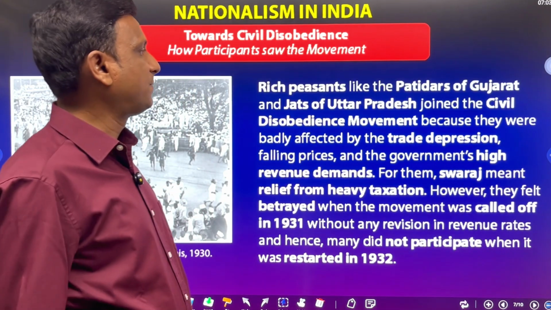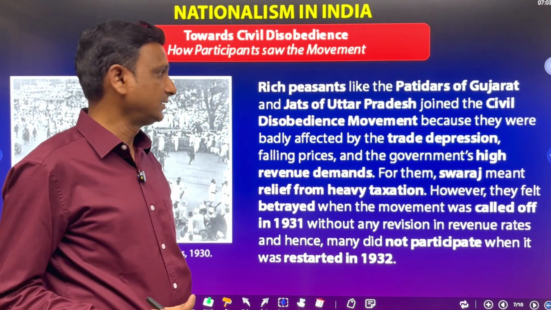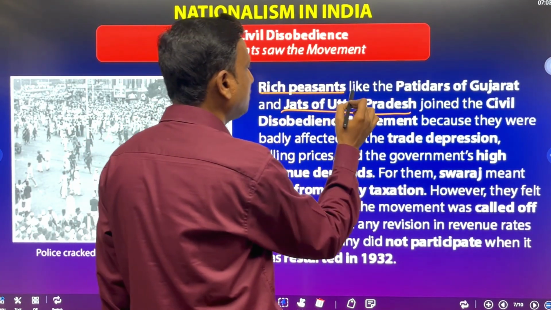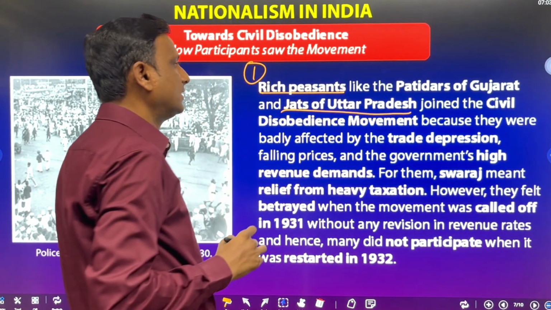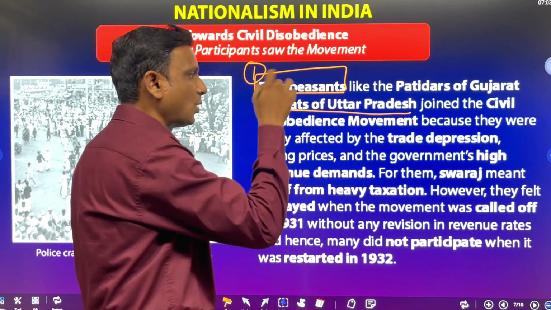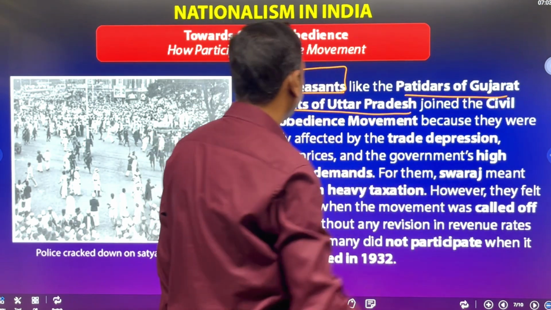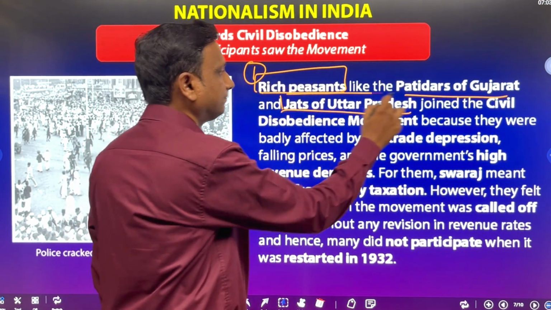Now let us see the rich peasants, like Patidars of Gujarat and Jats of Uttar Pradesh. So now we are just seeing the rich peasants. The first group we are studying here is the rich peasants. What happened to the rich peasants? Rich peasants like the Patidars of Gujarat and Jats of Uttar Pradesh.